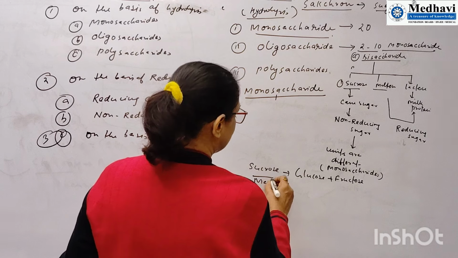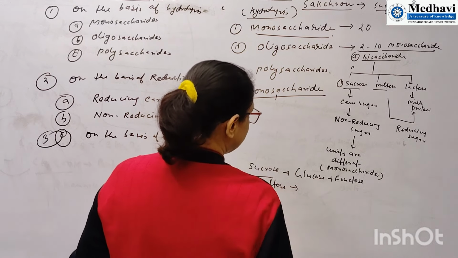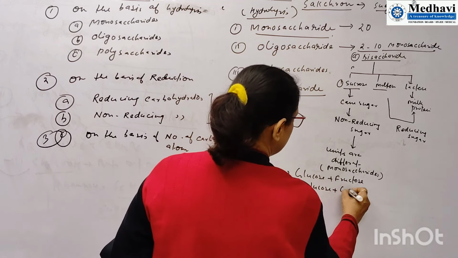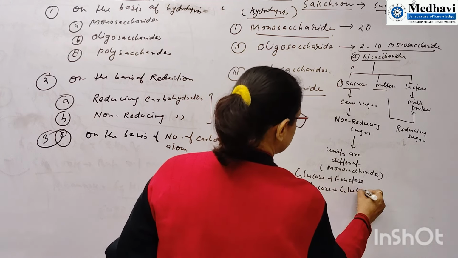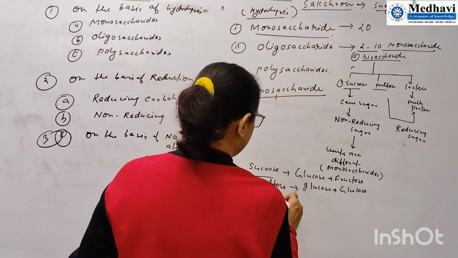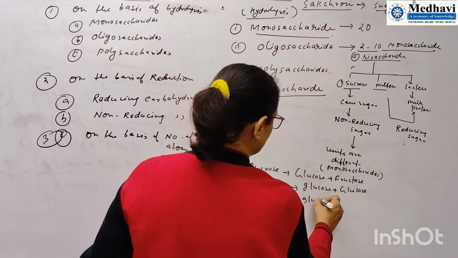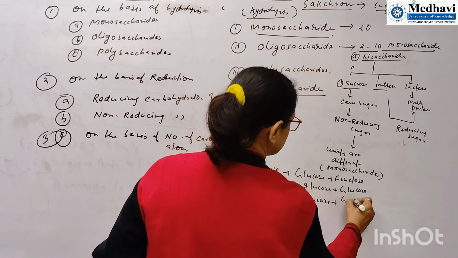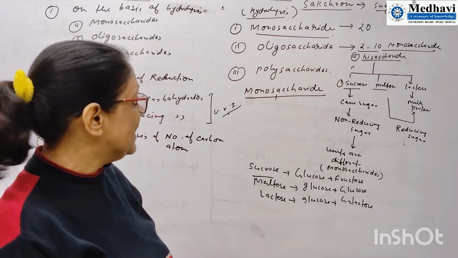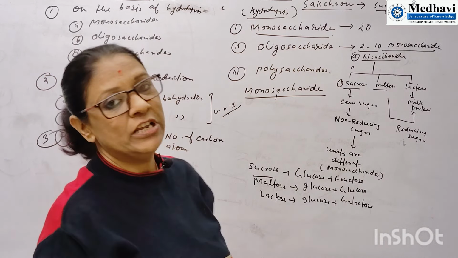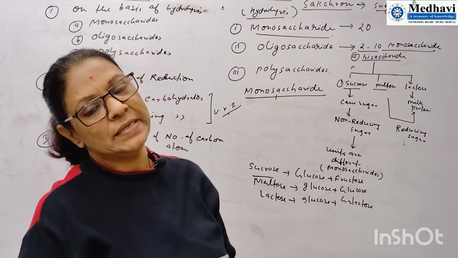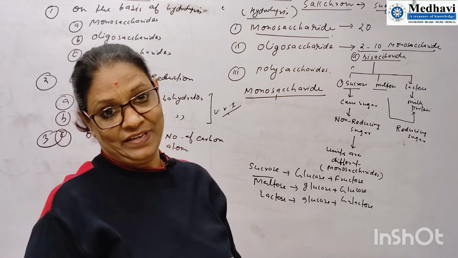Suppose you are going to use maltose. It will break to two molecules of glucose only. So similar sugar, similar monosaccharide, glucose and glucose. Whereas lactose, when we are going to use, we can say it is glucose plus galactose. So you can say that disaccharides are a type of oligosaccharides where we are using two sugars. That two sugars may be same or it may be different.